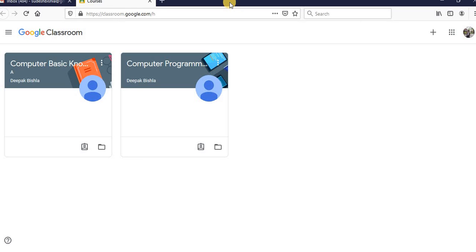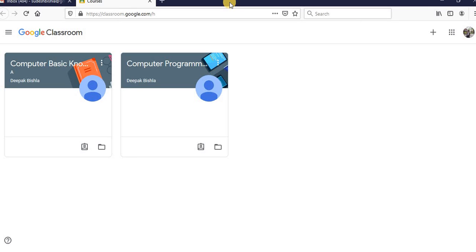So that is a product of Google. Gmail, YouTube, Google Drive, Google Classroom, Hangout, Google Meet, these are all products of the Google family. So one single sign-on will work with all these apps. Google Classroom is part of this Google family, so the same Gmail ID will work with Google Classroom.